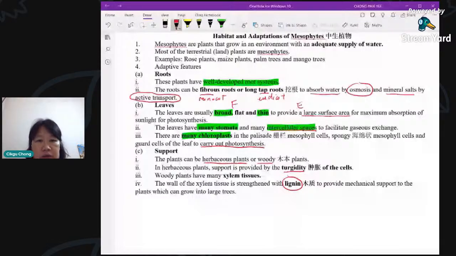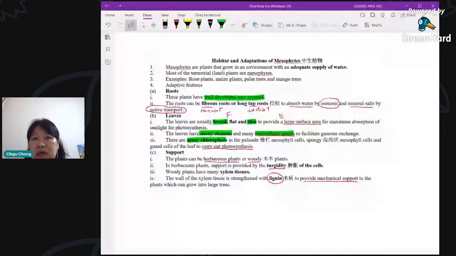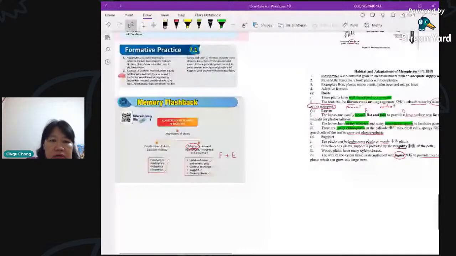Okay, so that's it. We have covered this. For more features, always remember to refer back to chapter 2, the features that I've already mentioned, the first part. Remember the features of the leaves. They are referring to mesophytes. And of course, the stomata are more on the lower epidermis. Okay, so that we have covered here, all right? So as a summary, make sure you know all the features of these four types of plants. Again, phyte is referring to plant.